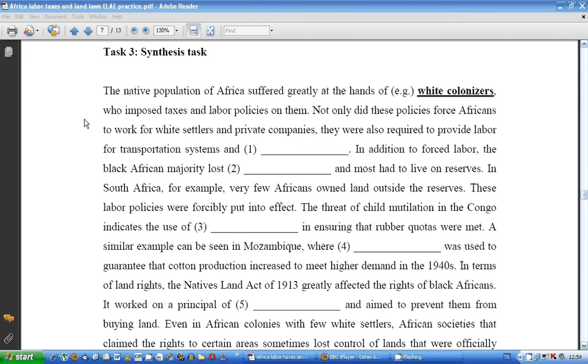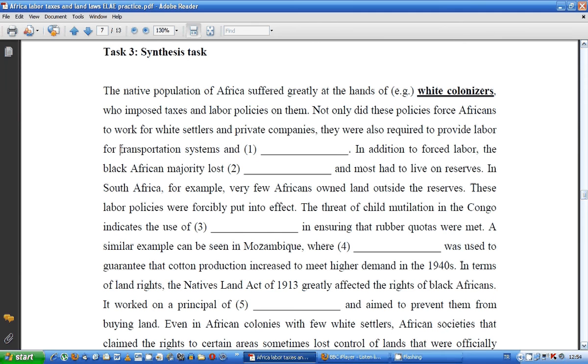Because if you leave it to the end and you only give yourself 5 minutes, it's going to be really, really difficult to find all these answers because they're all over the place in the texts. Of course, there are clues, there are certain words that are going to help you. Transportation systems, for example, might help you to find question 1, but it's going to be really tough if you haven't looked at this task before you start and you only give yourself a short amount of time to do it. It's not like a vocabulary gap fill exercise. It requires you to know the texts to a reasonable degree and be able to pick out one small detail from the wider picture.